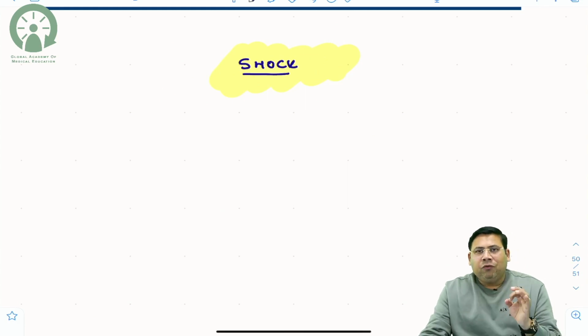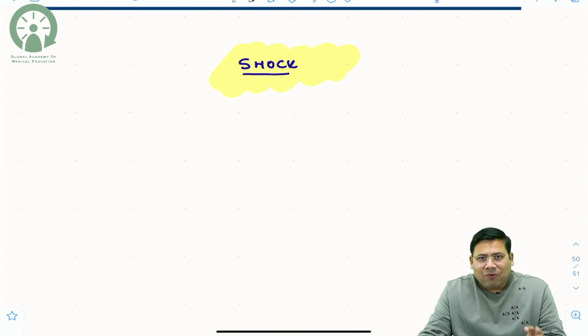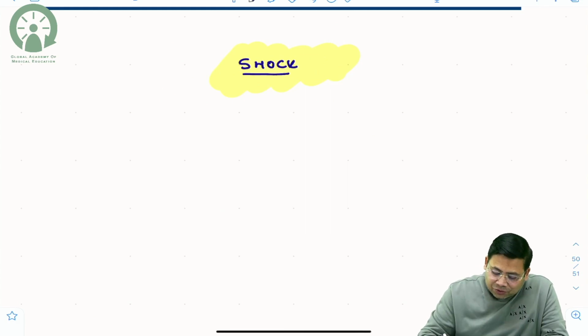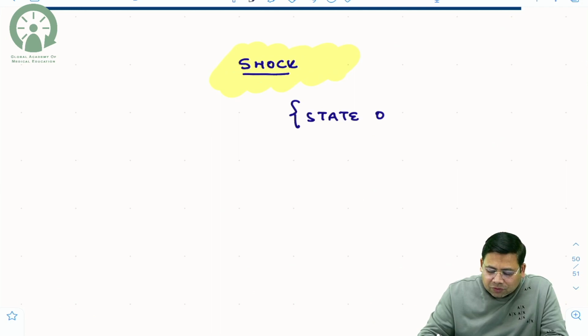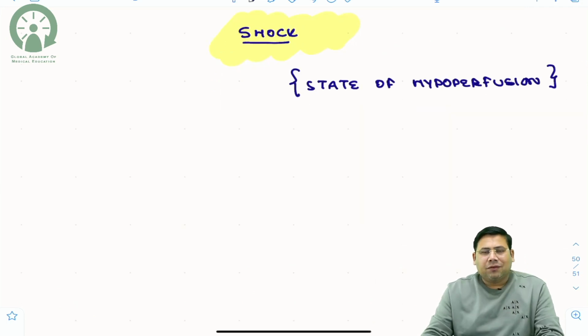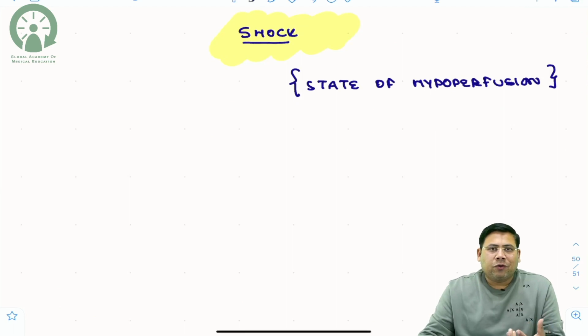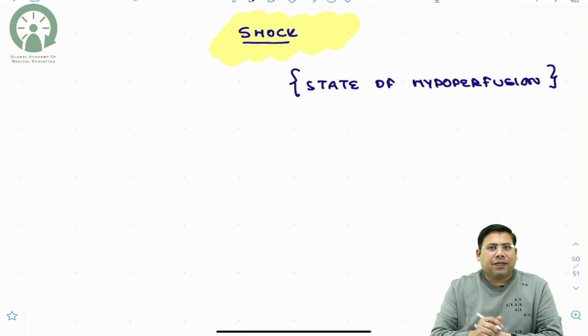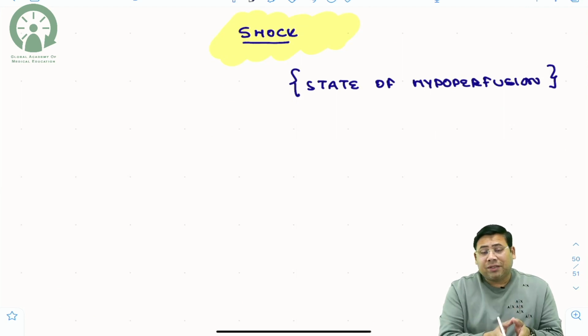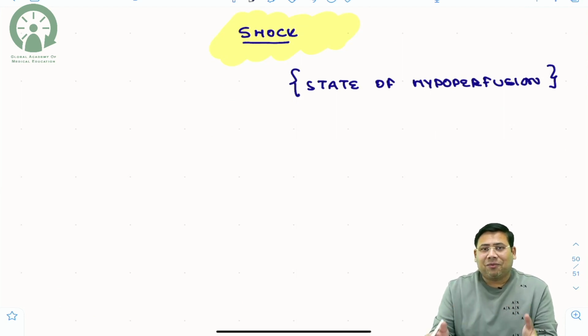Now, what do we mean by shock? The first thing is, what is shock? Shock is a state of hypoperfusion of the tissues. What do you mean by the state of hypoperfusion? It can arise because of low volume. It can also arise because the volume is there, but it is not getting circulated from the heart.